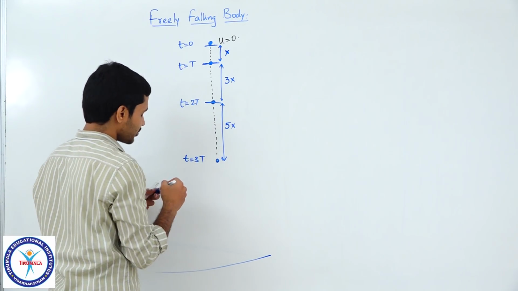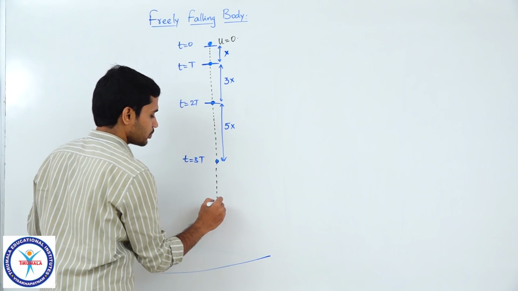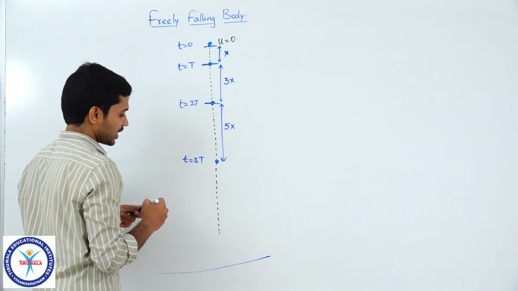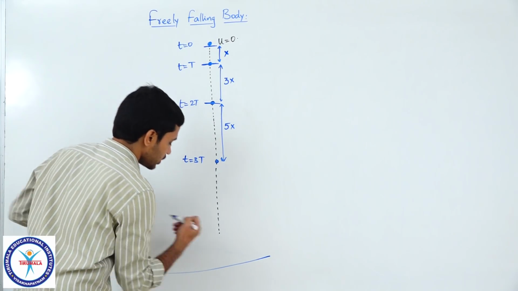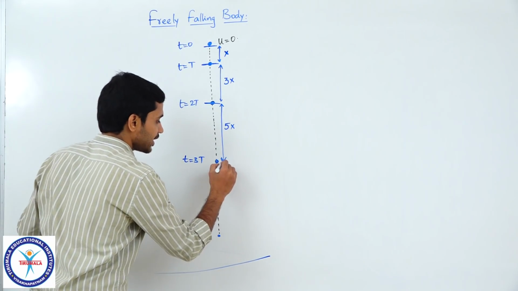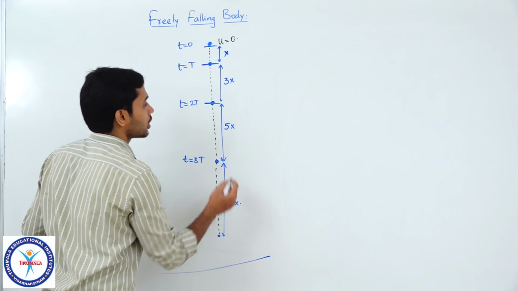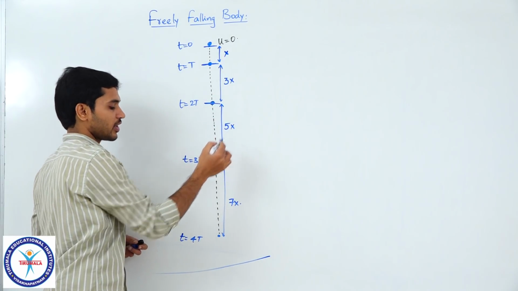So, if this was 5x, then in the next t time, let us say it has travelled from here to here. This is where it is at t equal to 4t, and this length would be equal to 7x. So, x, 3x, 5x, 7x.